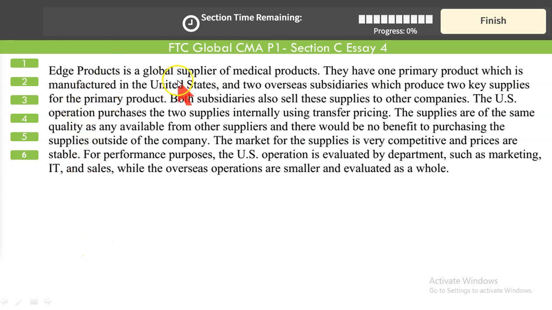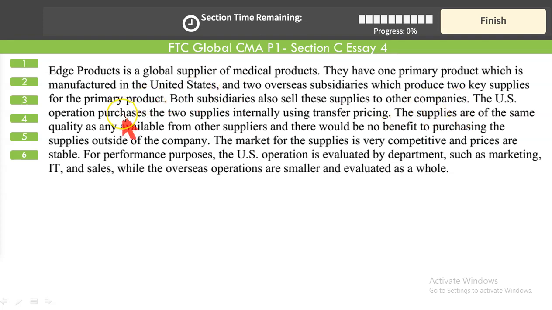Edge Products is a global supplier of medical products. They have one primary product which is manufactured in the United States and two overseas subsidiaries which produce two key supplies for the primary product. So the parent is a US-based company and its two subsidiaries are in two different countries. Both subsidiaries also sell these supplies to other companies.